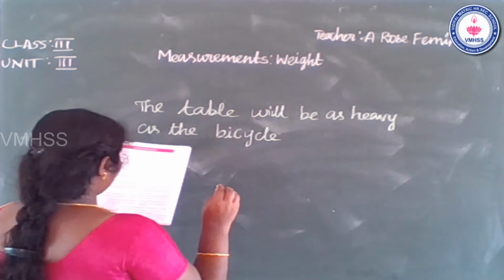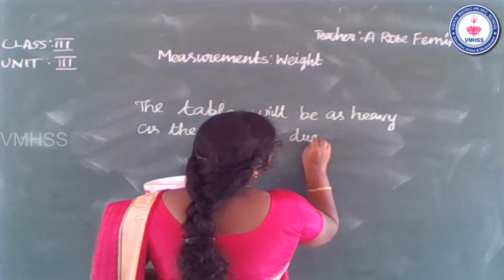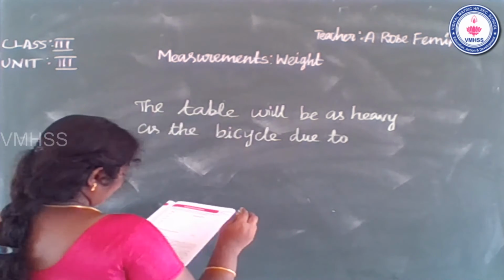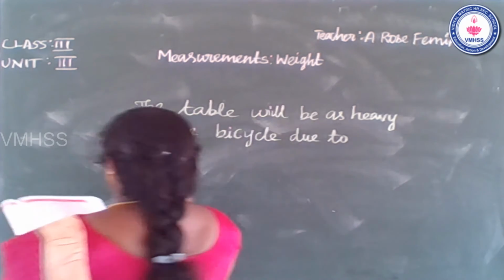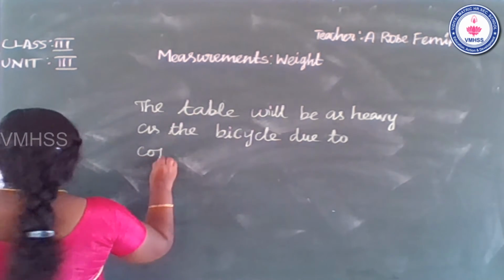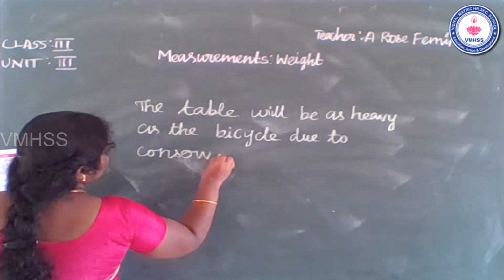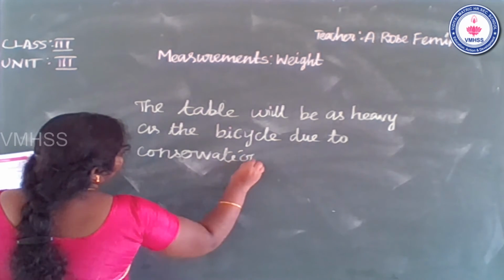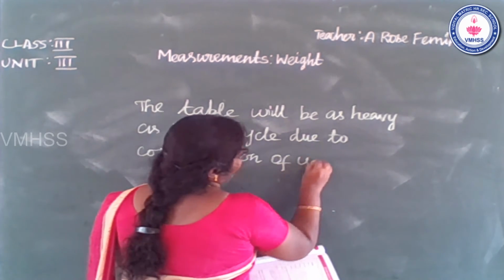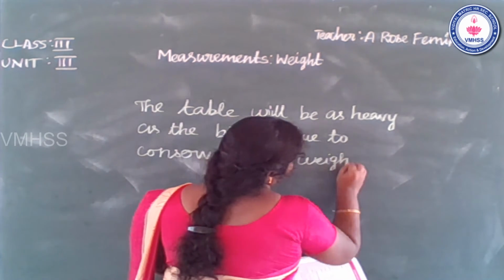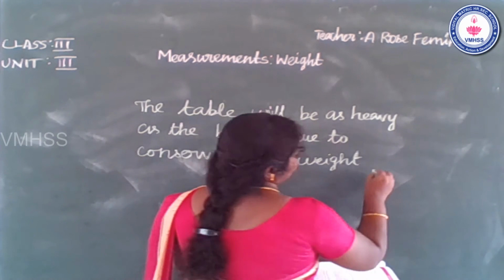Okay, bicycle, due to conservation of weight principle.